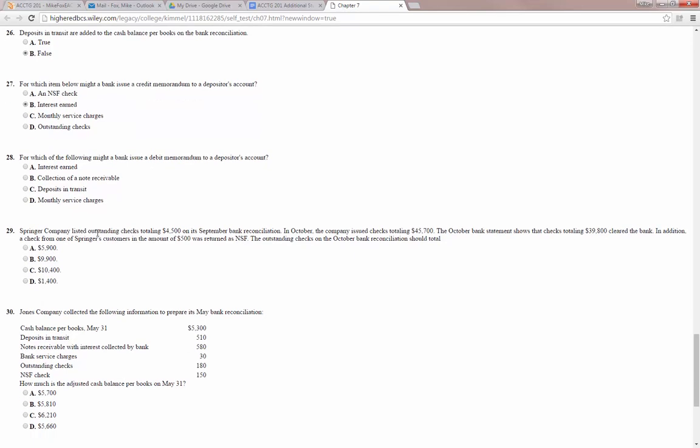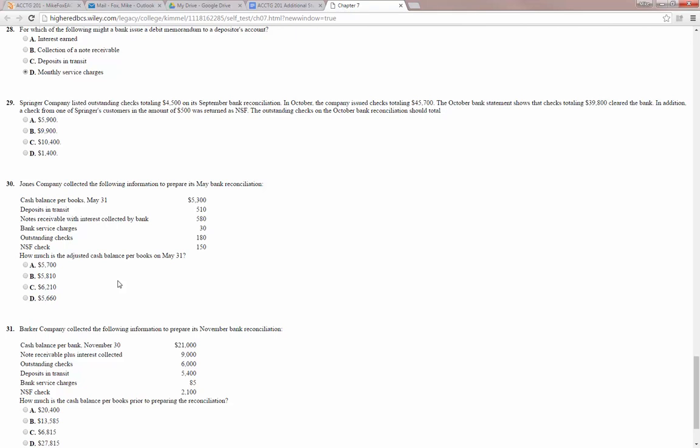Which of the following might a bank issue a debit memorandum? So here you get your statement and it has less money than you thought you had. So that wouldn't be interest earned, it wouldn't be collection, it wouldn't be a deposit in transit, but it might be a monthly service charge. That would be a debit memorandum where they've charged you for something.